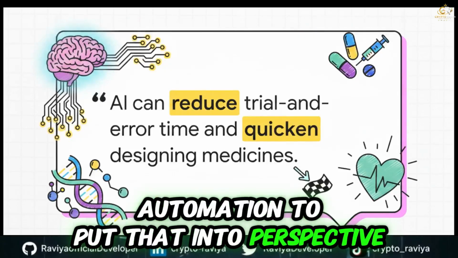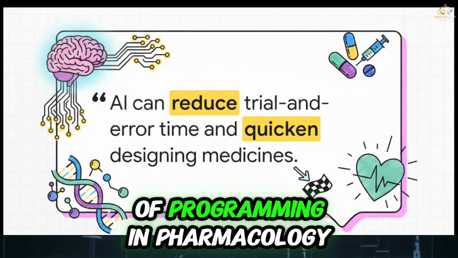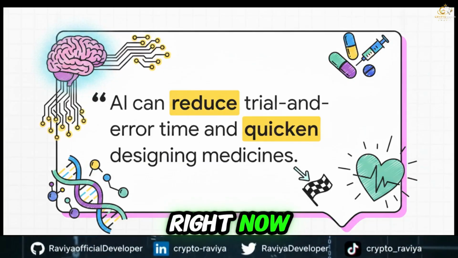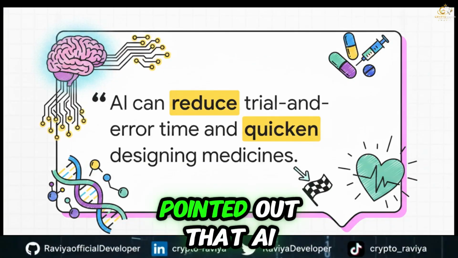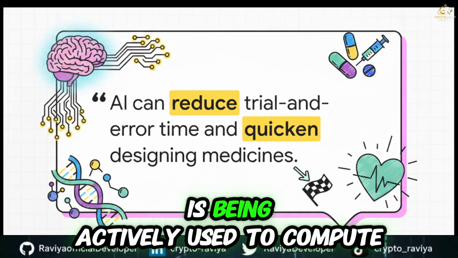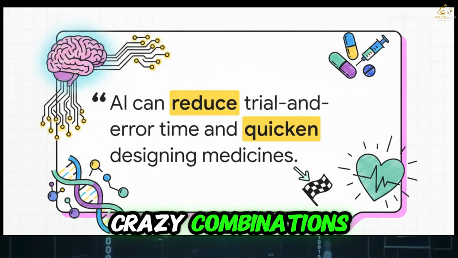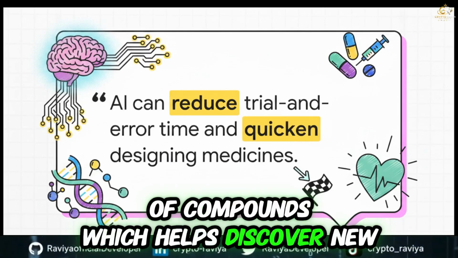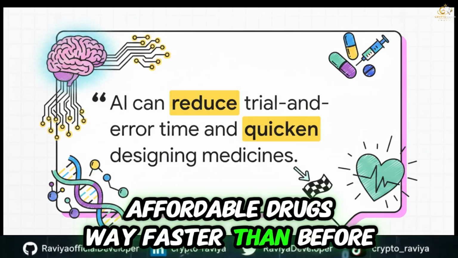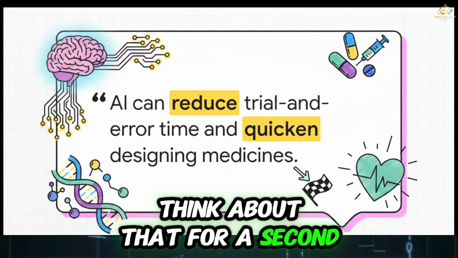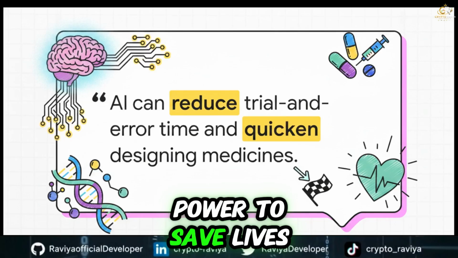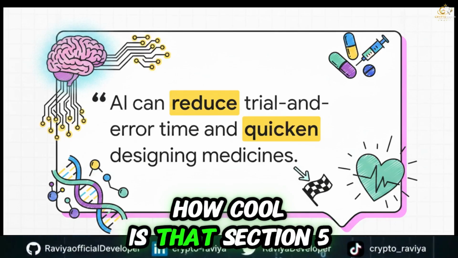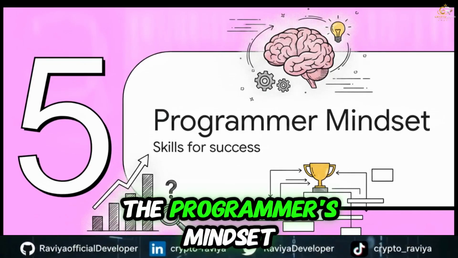To put that into perspective, just look at the impact of programming in pharmacology right now. Christy Carpenter over at MIT pointed out that AI automation is being actively used to compute crazy combinations of compounds, which helps discover new affordable drugs way faster than before. Think about that for a second. Your code literally has the power to save lives. How cool is that?